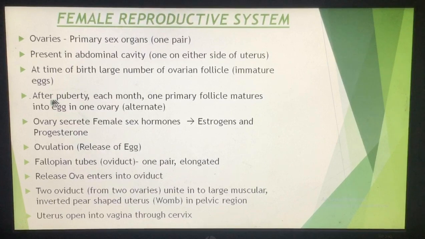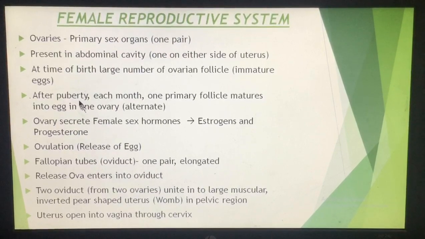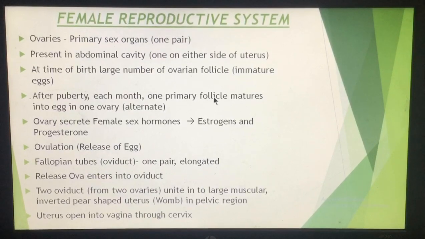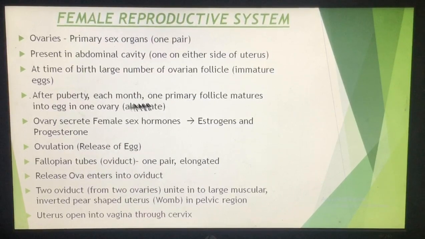So when a girl reaches the age of puberty, every month only one ovarian follicle, which is known as a primary follicle, gets matured in one ovary. Suppose in one month a primary follicle matured from the right ovary, then next month it will be from the left ovary. So only one primary follicle gets matured into an egg in one ovary alternately. That is, if the first month it was the left, then the right will be next; if first it was right, then left.